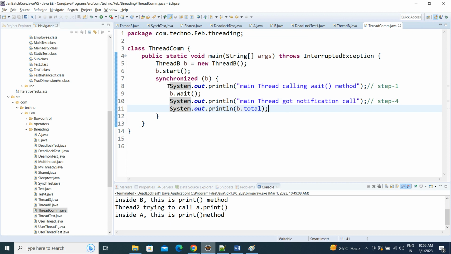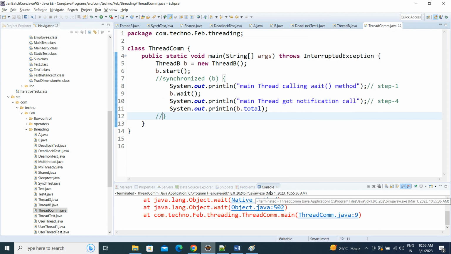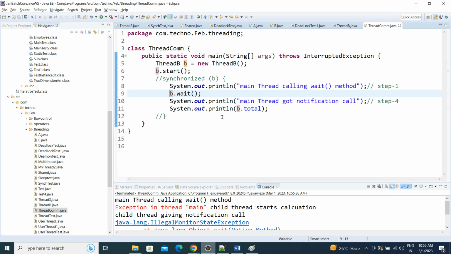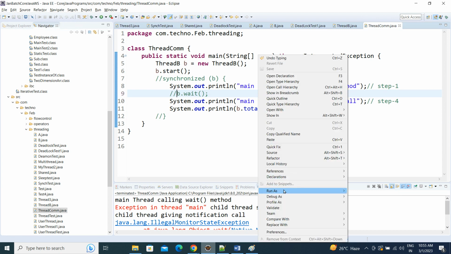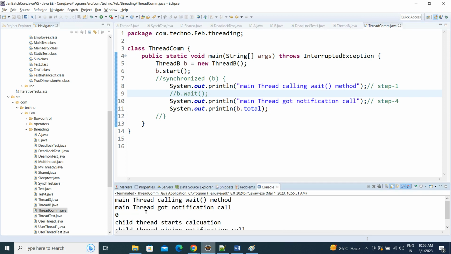Now let's see without synchronized. We see IllegalMonitorStateException. That is in the waiting mode. Don't go for waiting mode. Don't call wait. What is the output? It is giving an output of 0.